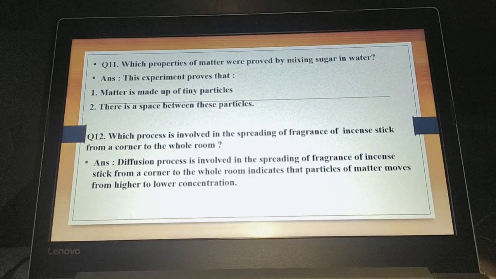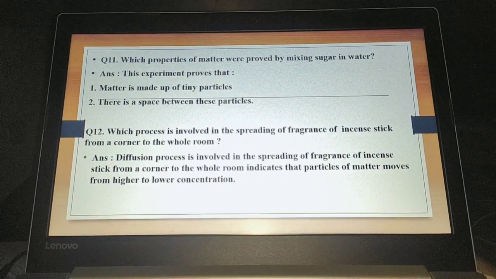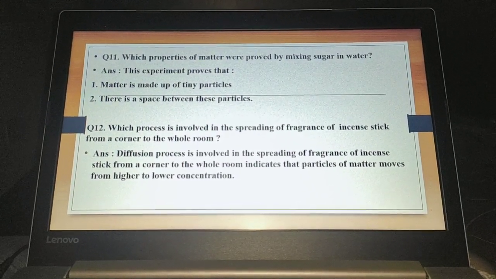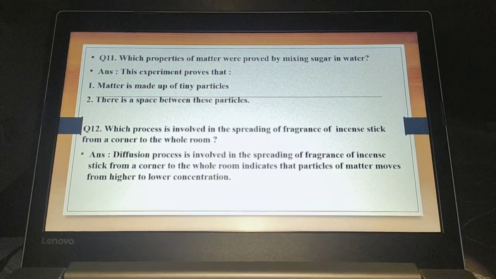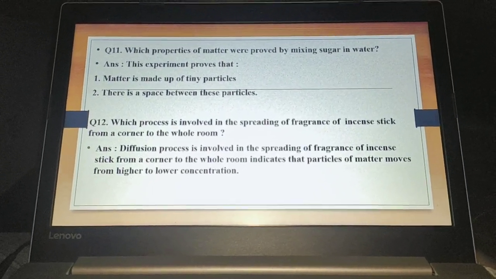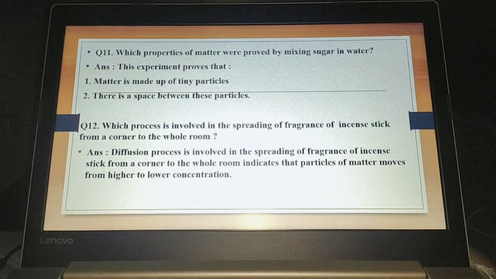Next is, which property of matter was proved by mixing sugar in water? This experiment proves that matter is made up of tiny particles and there is space between these particles. So these are some conceptual questions which we have to do.